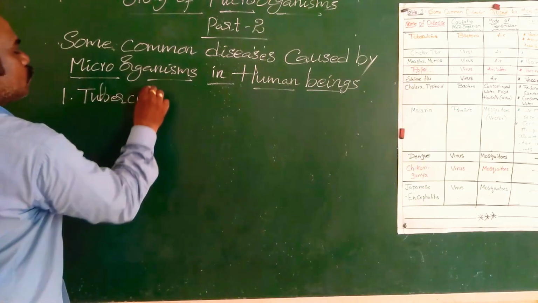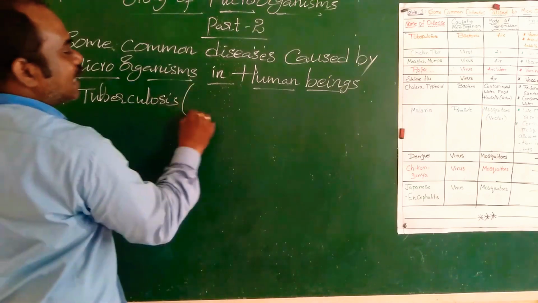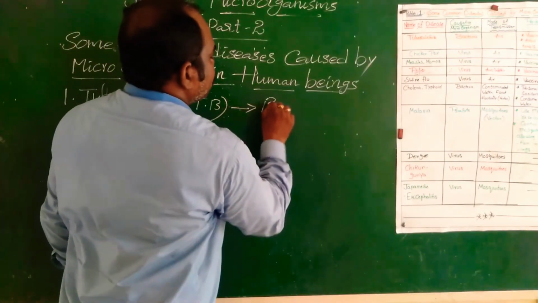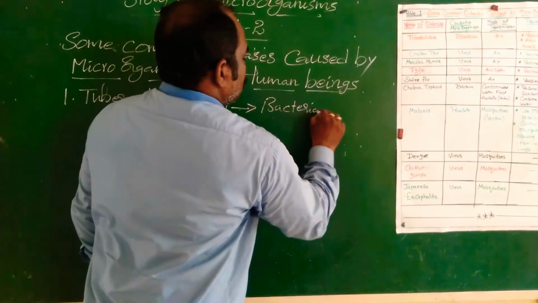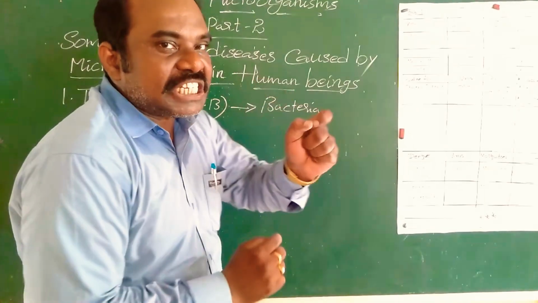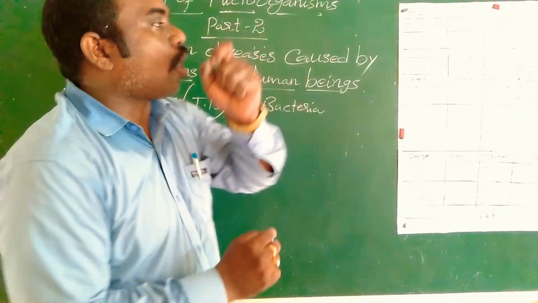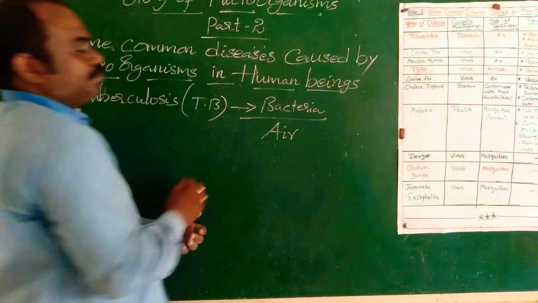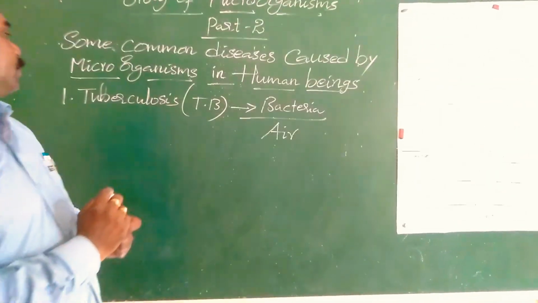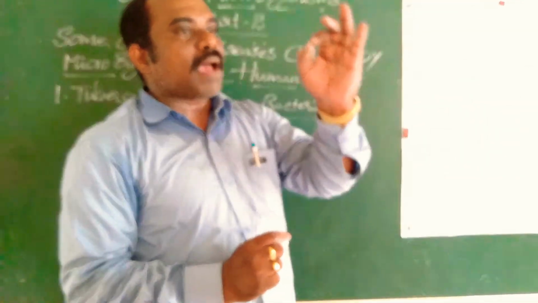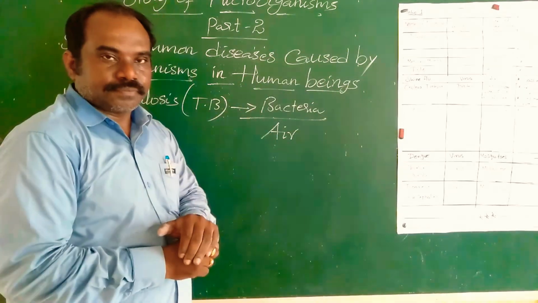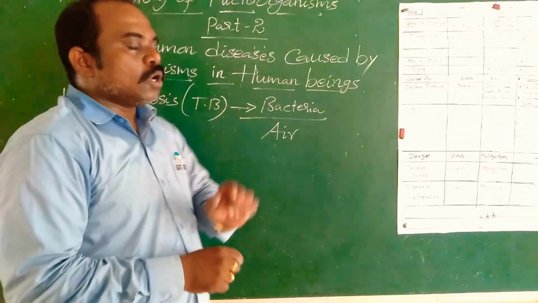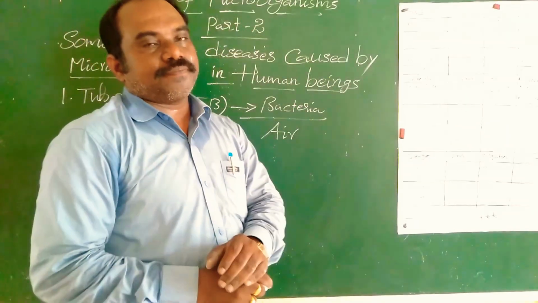tuberculosis, TB. Tuberculosis is caused by bacteria. It is a bacterial infectious disease. Mode of transmission: air. Tuberculosis is caused by bacteria through air, contaminated air, polluted air. What type of preventive measure?